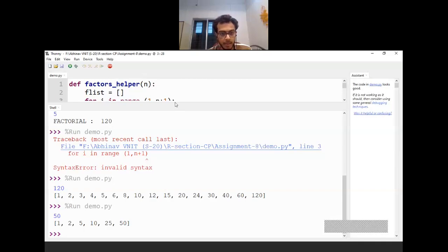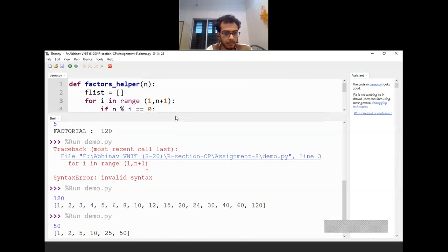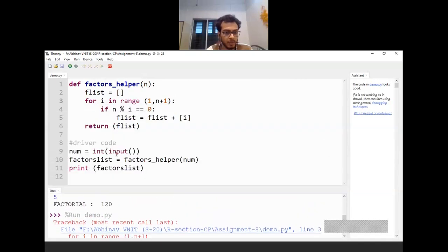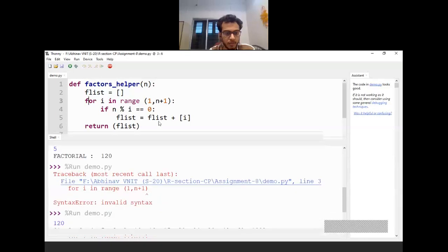So how this happens is, firstly, when I give 50, this is called with n as 50. The F list is created, which is initially empty. Then this for loop iterates from 1 to 50, and every number is checked for whether it divides n. Whenever it divides, that number is concatenated to this initially empty list, and the list keeps on growing, as in the case of 50.